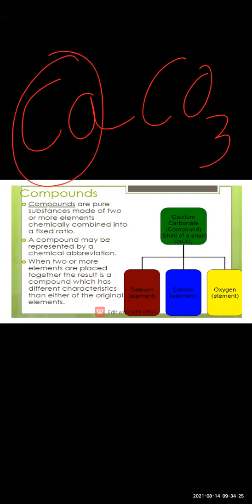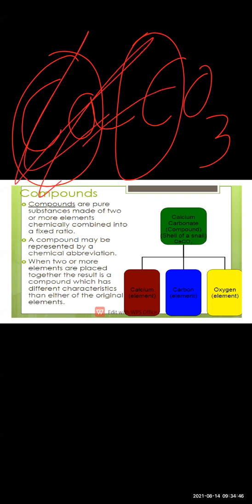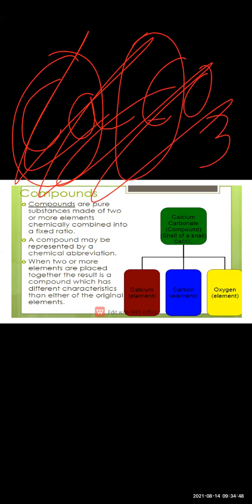First is calcium, second is carbon, and third is oxygen. So there are three different elements present in calcium carbonate. That is the reason calcium carbonate is classified as a compound.